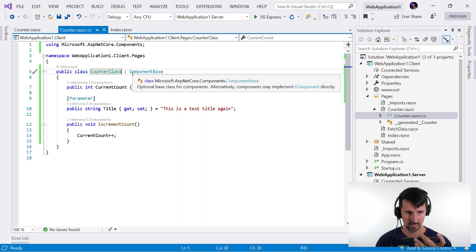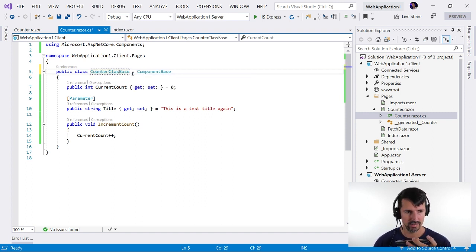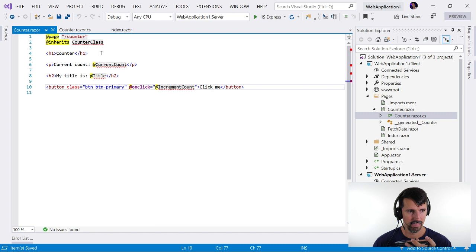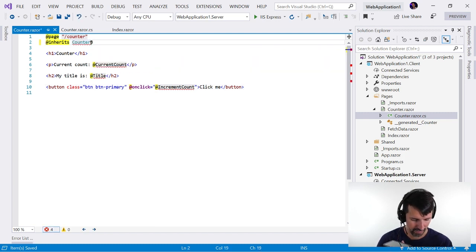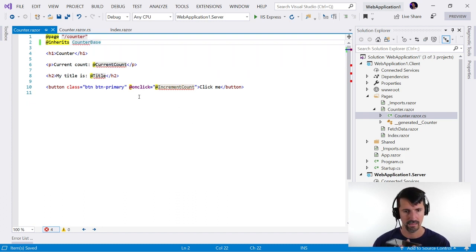And then go to the HTML file and change it so it says counter base. Oh, counter base. Save it. You have to rename it because you can't have the same name file. That's what you're getting. It's because Microsoft didn't implement this correctly yet. I'm sure they'll fix it because they're not doing partial classes yet.